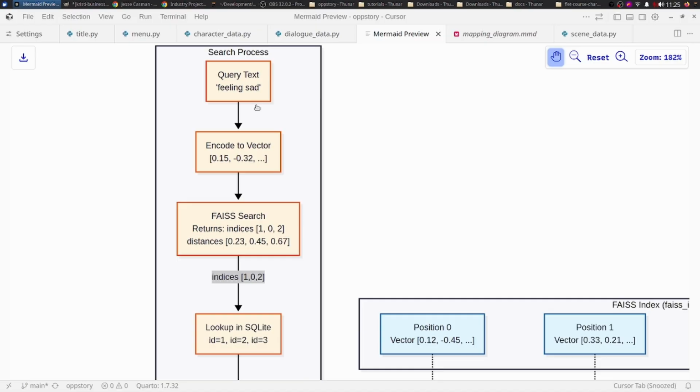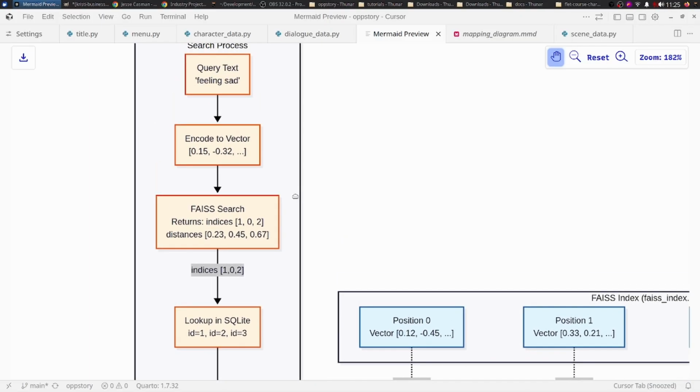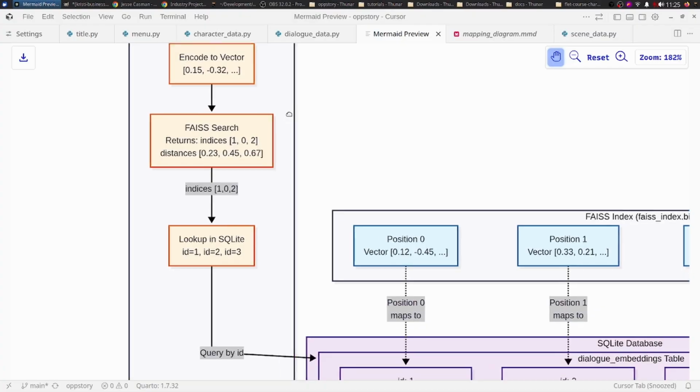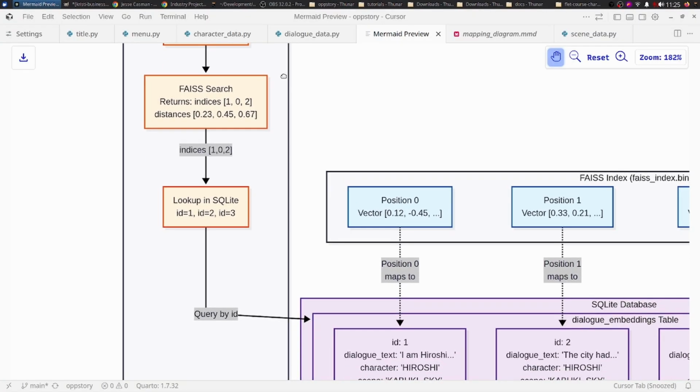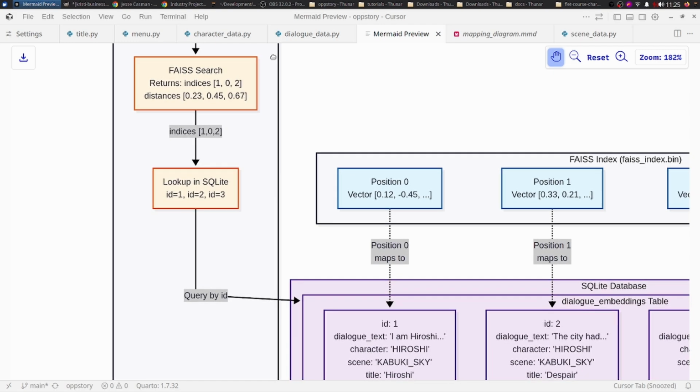Okay, so we've covered this query text already, and the query text is being embedded or encoded to a vector. Then we have our search here, which compares the encoded message, the query, with the data that's stored in FAISS, which is all numbers, right?